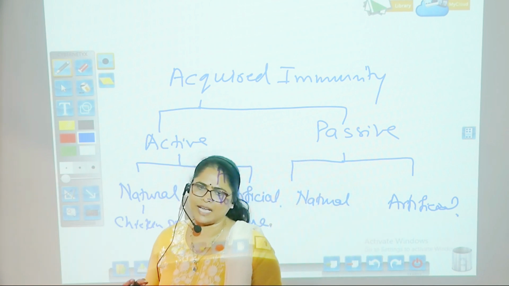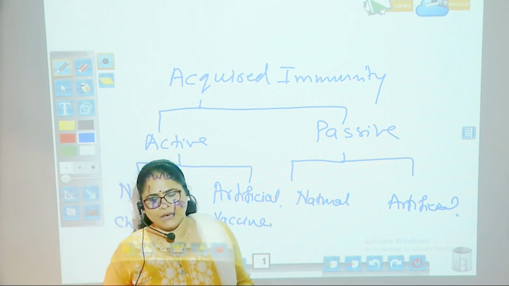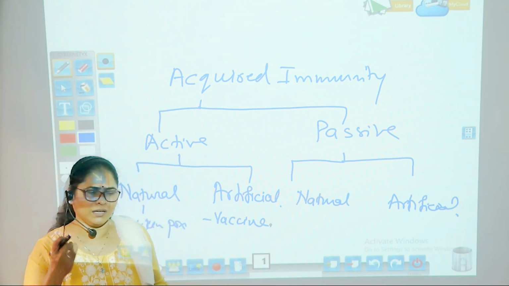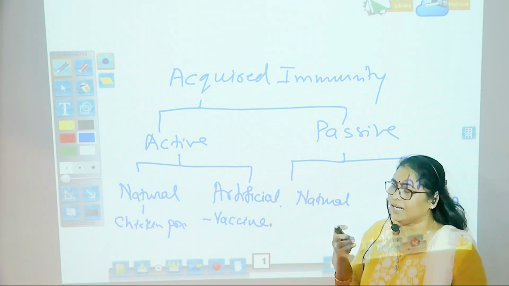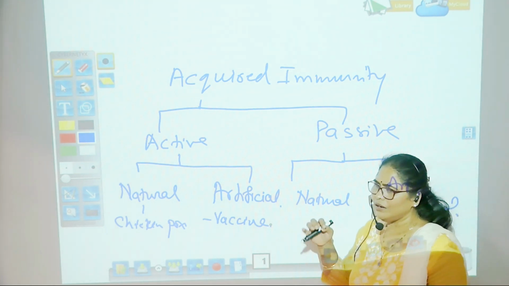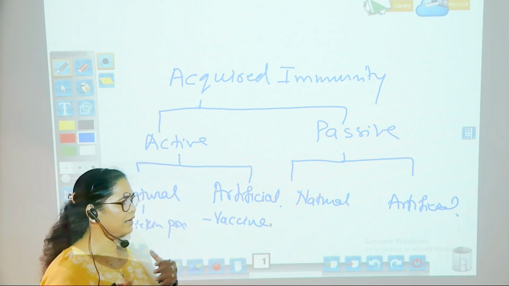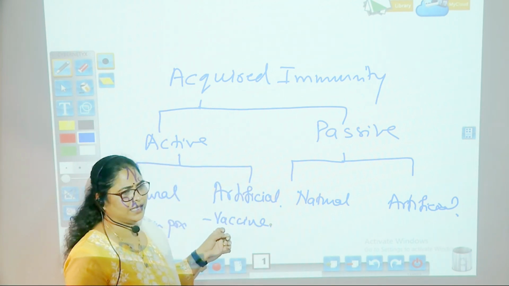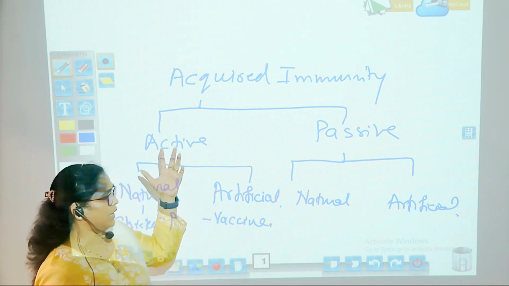What are vaccines? Vaccines are nothing but the virulent pathogen, which is half killed, less activated, or we can say inactivated, heat killed, but it is a pathogen that has to be introduced into the body, and in response to this kind of vaccines, the individual develops antibody against the infection.